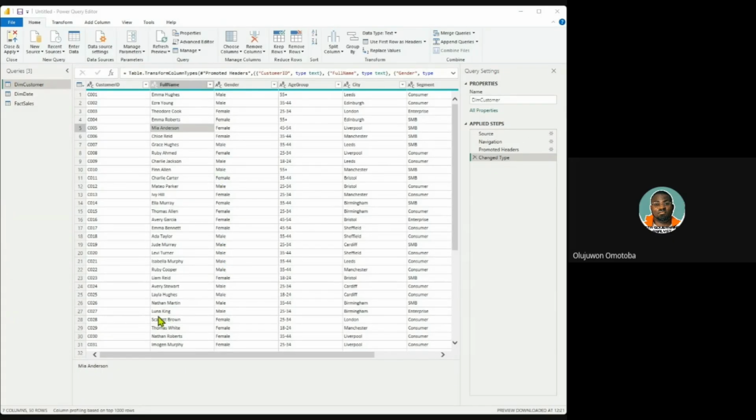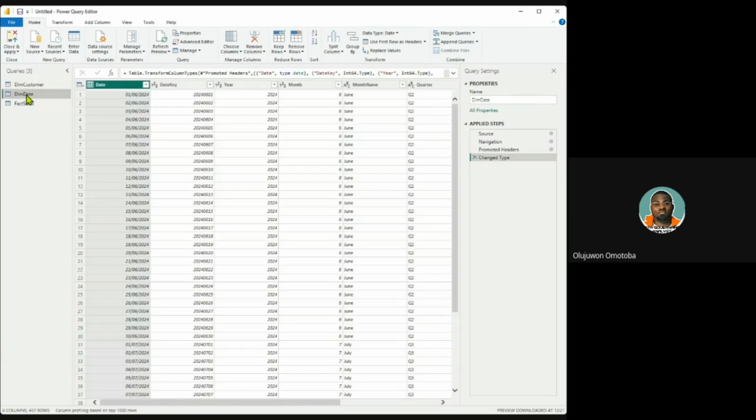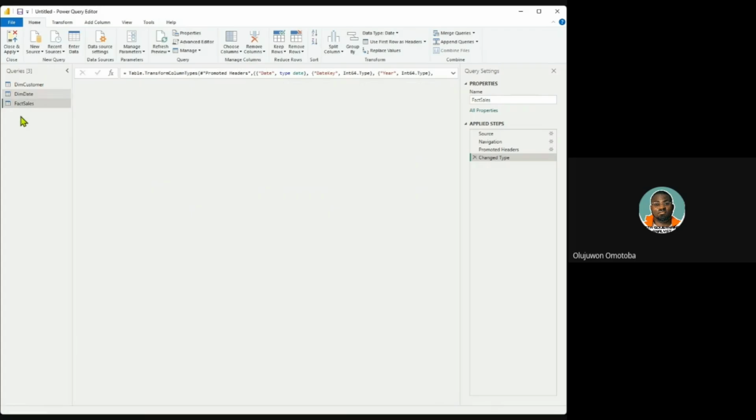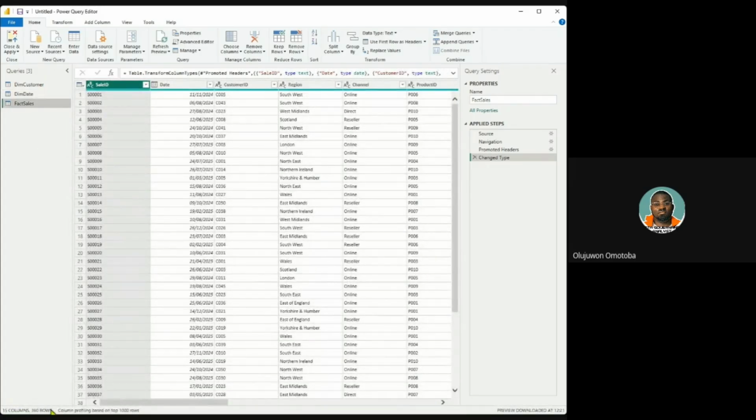Before I give us that 1 minute, let me just quickly introduce us again. I mentioned this last week, but I will mention it again. This is the Power BI Power Query Editor environment. This side of the screen is called the table statistics. It tells us information about the particular data that is being highlighted. If I click on dim date, here are the table statistics of dim date. If I click on fact sales, here are the table statistics of fact sales.